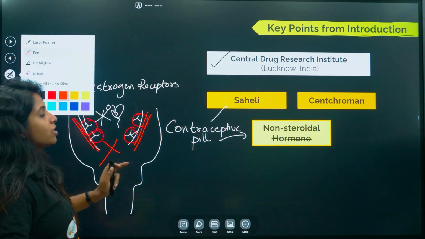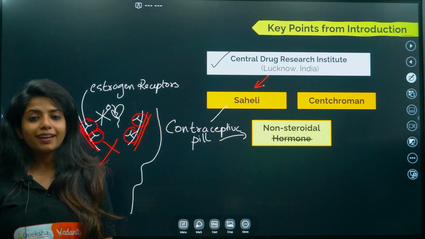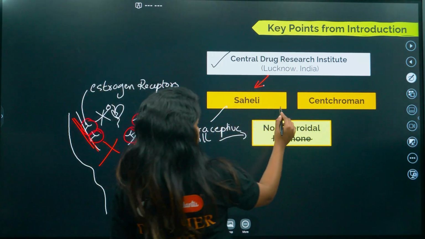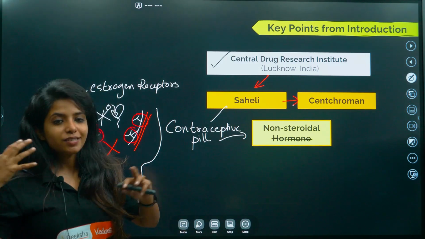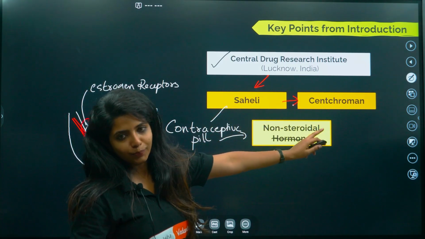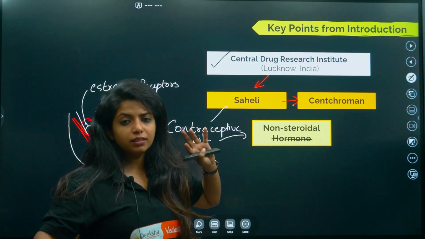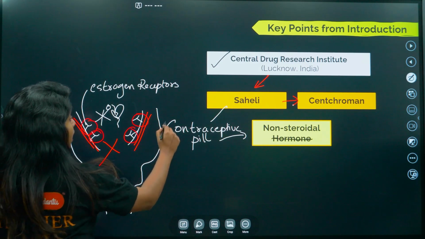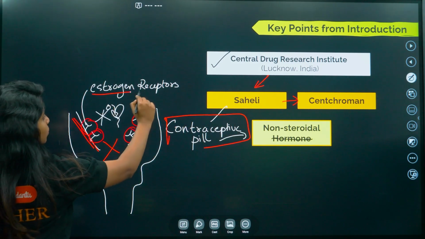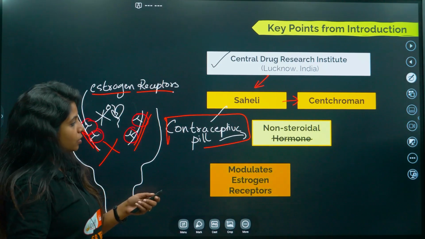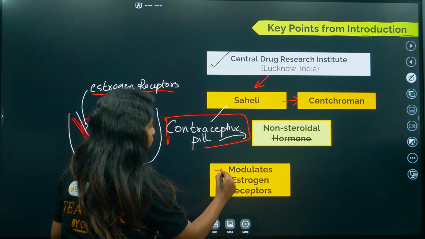So that is the whole concept of Saheli, and it was given by the Central Drug Research Institute, which is there in Lucknow, okay? And the actual name which you get to see around in the town is centchroman. Okay, it is centchroman, the scientific term, and it is based on non-steroidal hormones. It works on the concept of messing around with the estrogen receptors which are present. So that is what I have written: it modulates the estrogen receptors, obviously in a negative way.